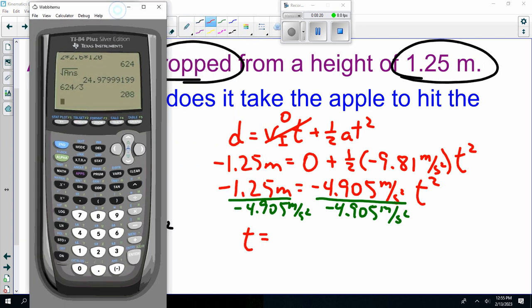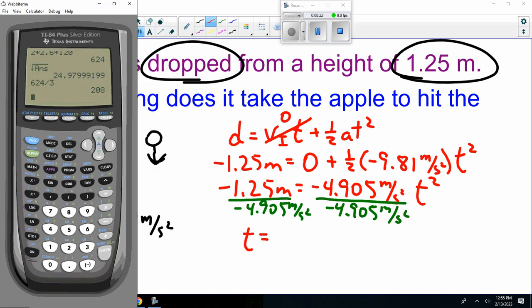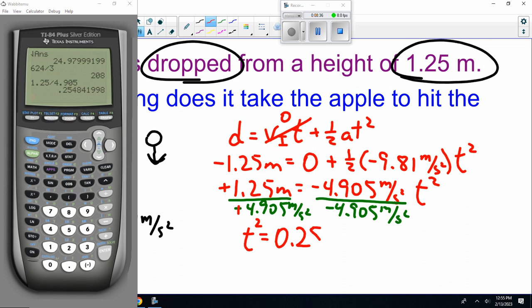So 1.25 divided by 4.905. Notice the two minuses cancel out. So that is 0.255 seconds squared. So the time, the square root of that, square root my answer, is 0.5.